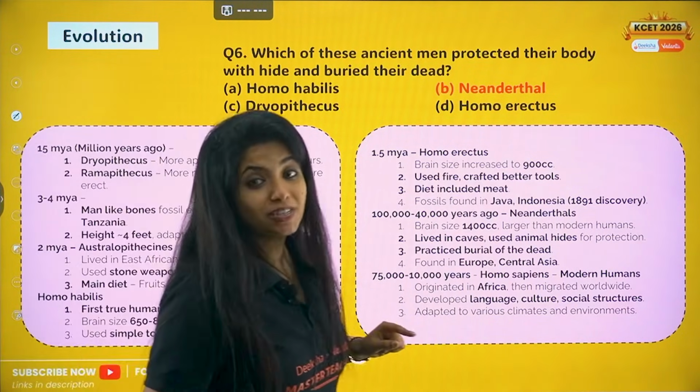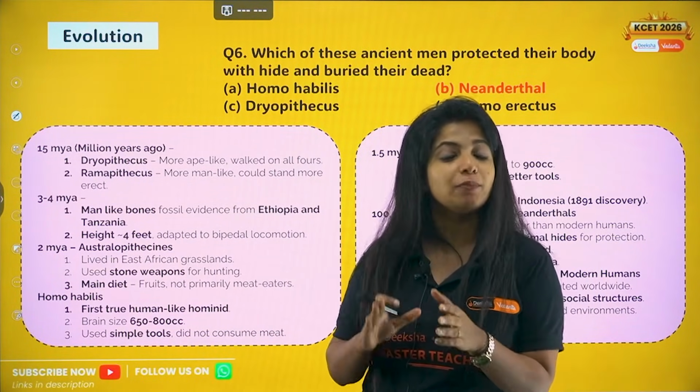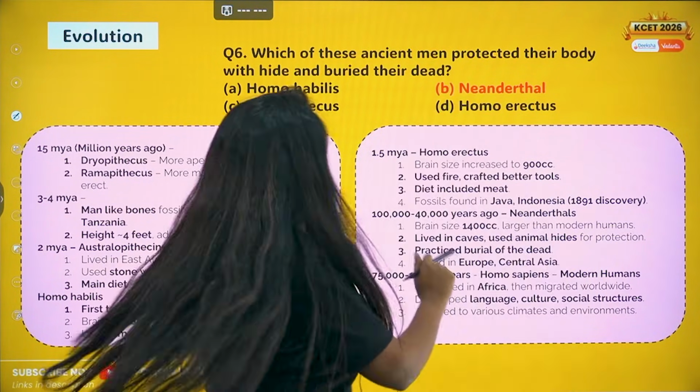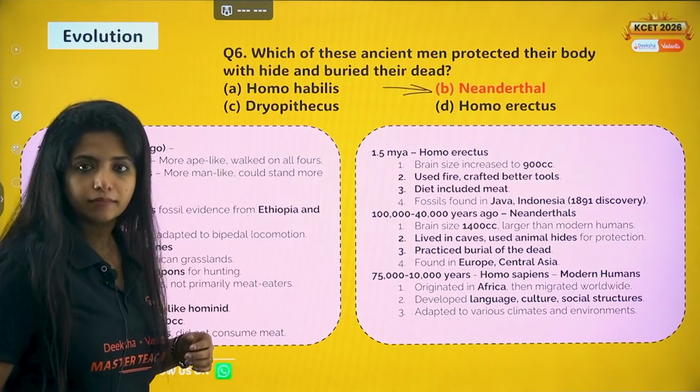In the Brahmastra series, I am solving the previous year questions. You can watch it and make the best use of it. So for this, the answer is B, Neanderthal man. Fine.